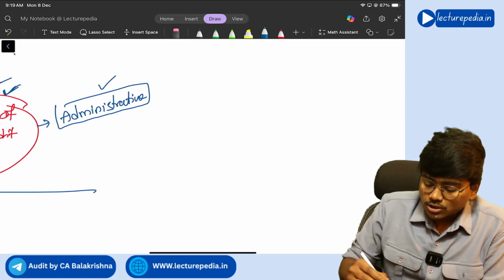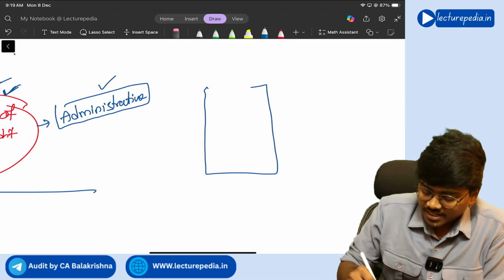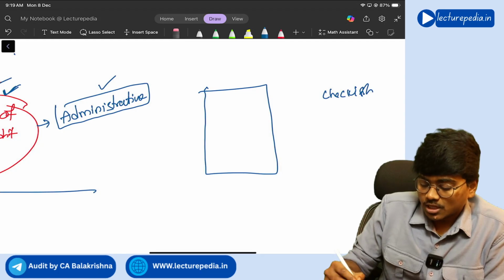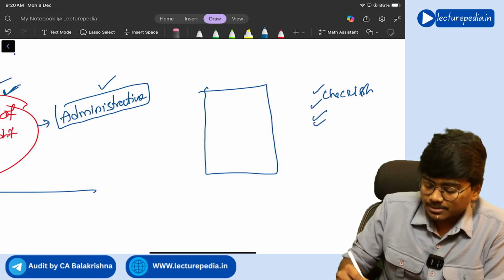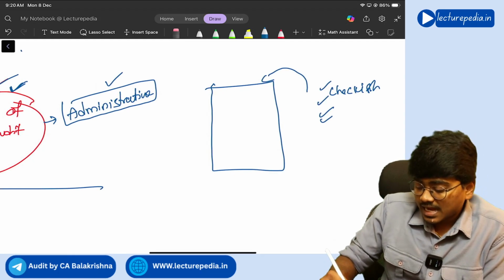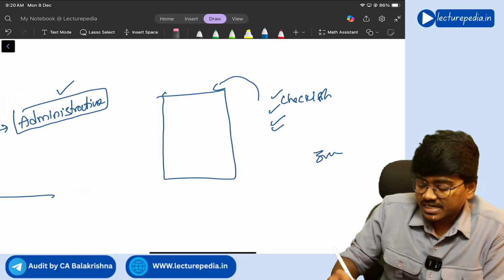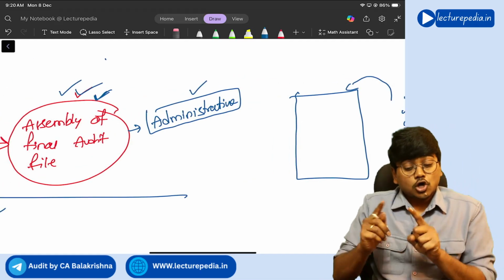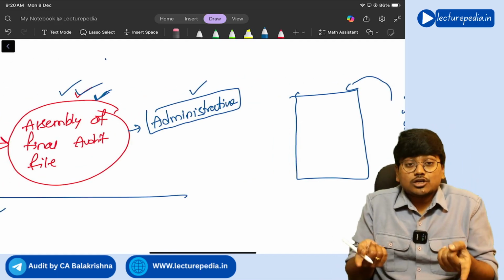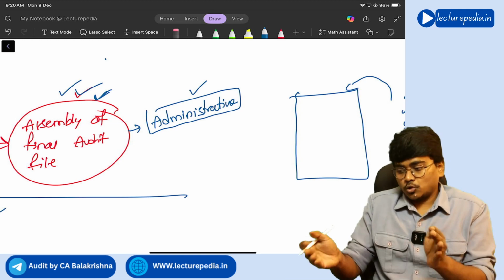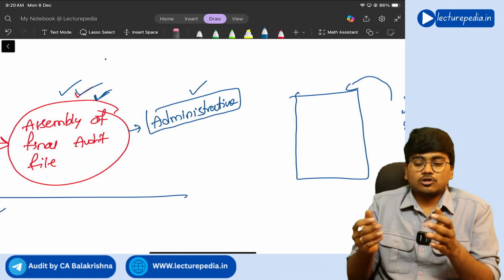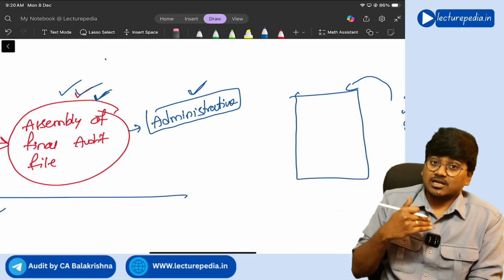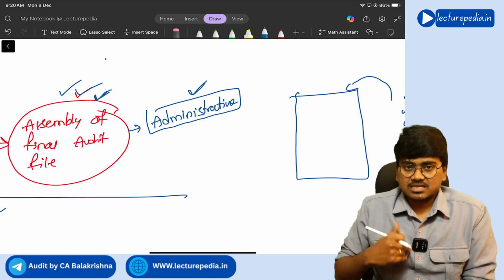Now, what documents have to be kept in the audit file? For this, there will be a checklist. Whether all those documents have been kept in the audit file or not, that will be checked, and that checklist will be signed. So signing that checklist can be done. Next, cross referencing the audit documentation, sorting, collating and pinning those audit documentation together. All this also comes under administrative changes which you can do during the final audit assembly process.